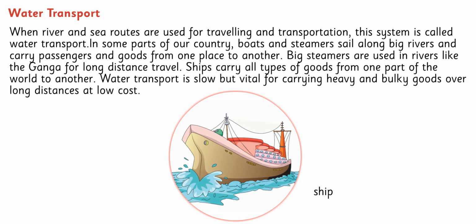Water transport. When river and sea routes are used for traveling and transportation, this system is called water transport. In some parts of our country, boats and steamers sail along big rivers and carry passengers and goods from one place to another. Big steamers are used in rivers like the Ganga for long-distance travel. Ships carry all types of goods from one part of the world to another. Water transport is slow but vital for carrying heavy and bulky goods over long distances at low cost.